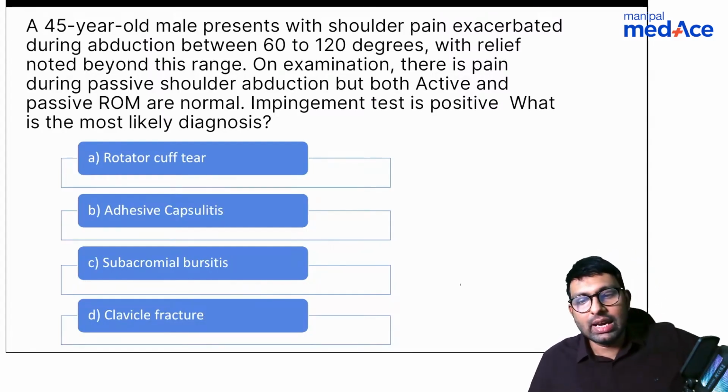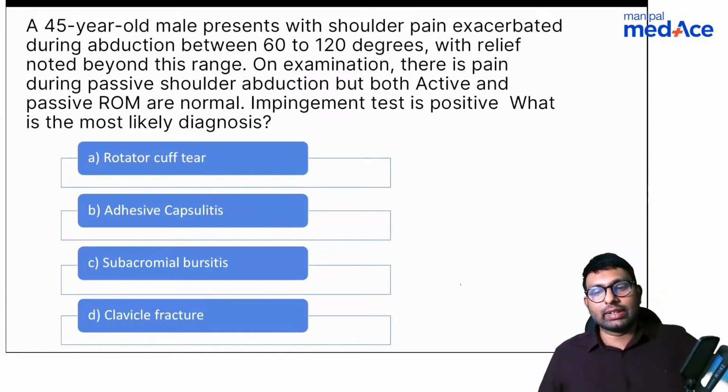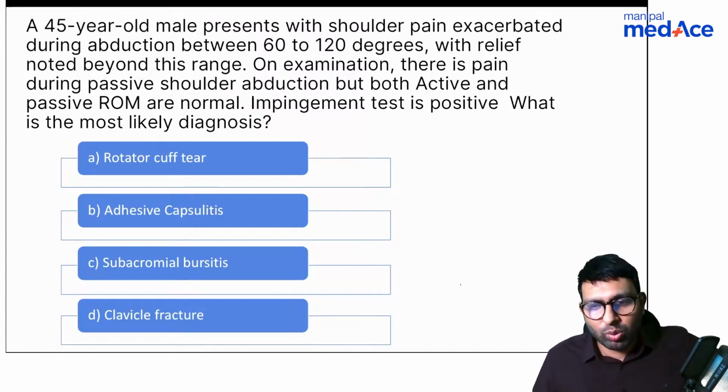Dr. Jain also believes it is C. I'm not commenting whether they are right or wrong, but I want you to know how you all arrived at this answer of subacromial bursitis. Relief beyond this range. Pain during mid-range abduction. 60 to 120 degrees of abduction. What is the name for that?